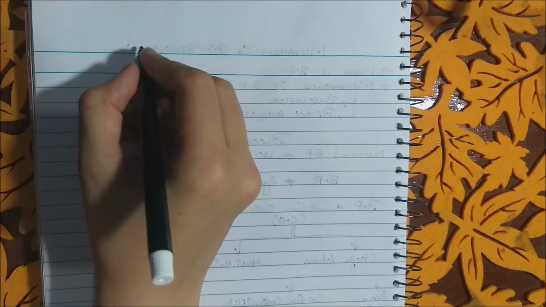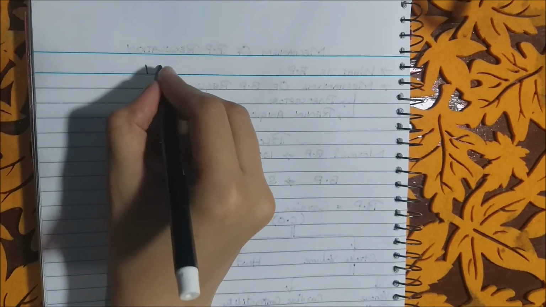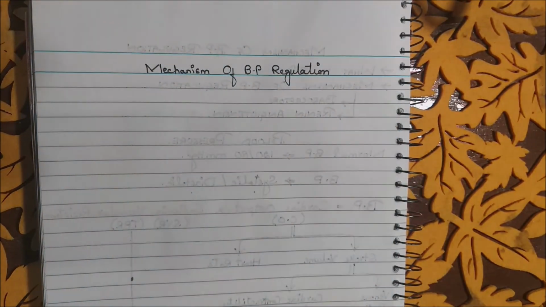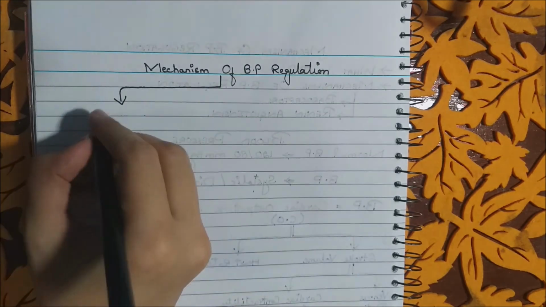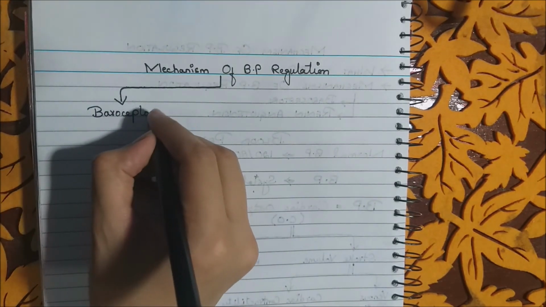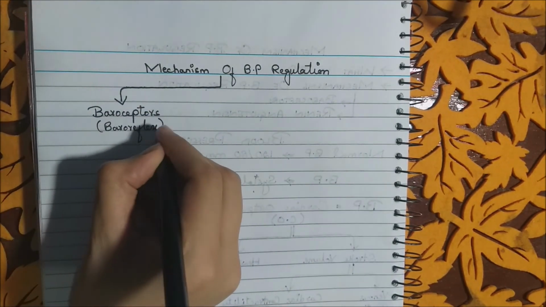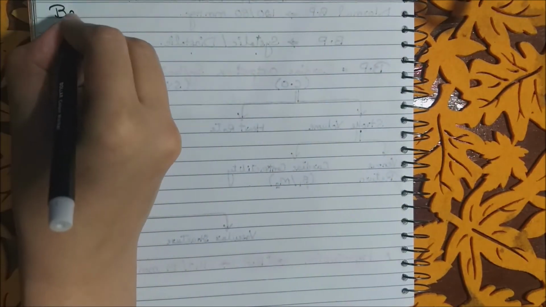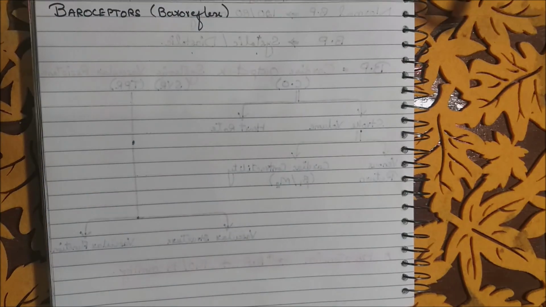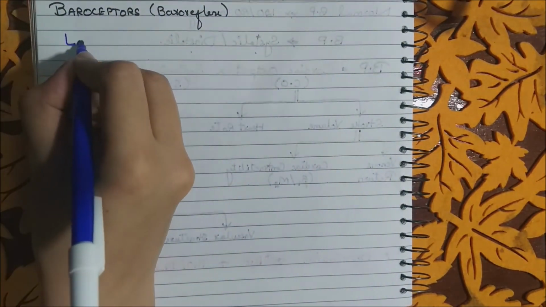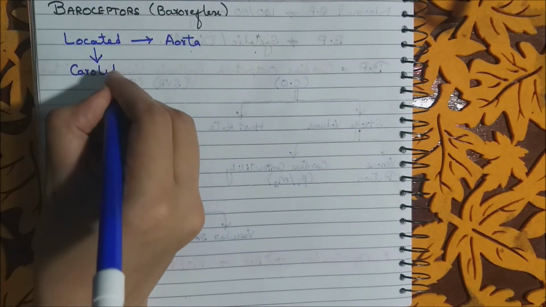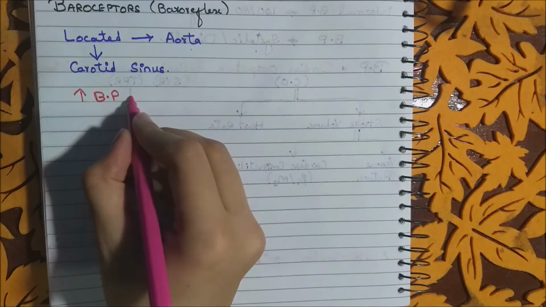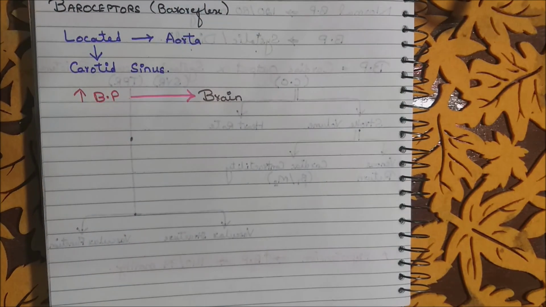Now we will discuss the mechanism of BP regulation. There are two main mechanisms which control the BP. Number one is baroreflex, which depends on baroreceptors, and the second mechanism is the renin-angiotensin system. Baroreceptors are specialized pressure-sensitive receptors located on the aorta and the carotid sinus. Any change in the blood pressure will be sensed by the baroreceptors, and baroreceptors will send signals to the brain.